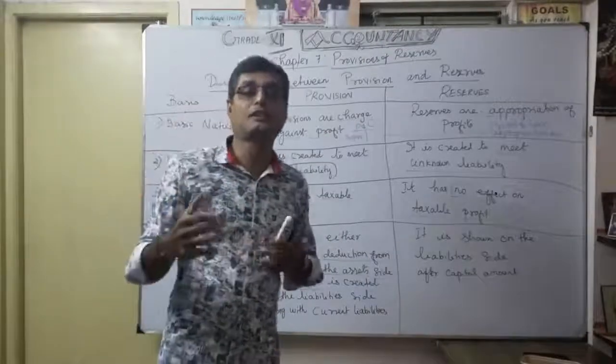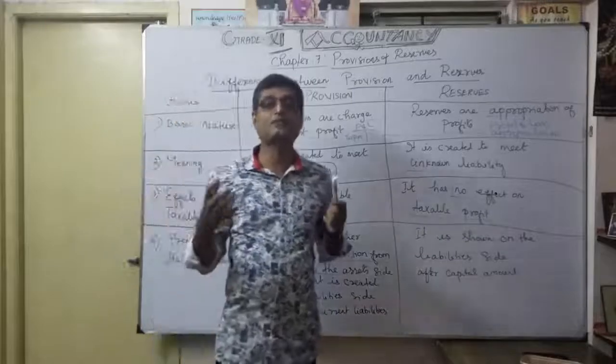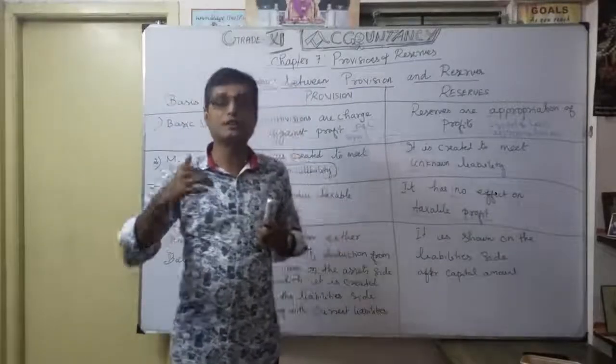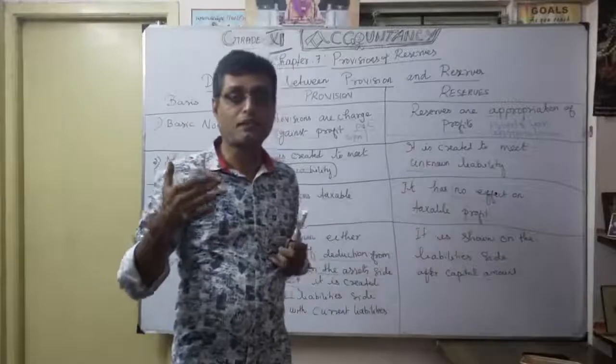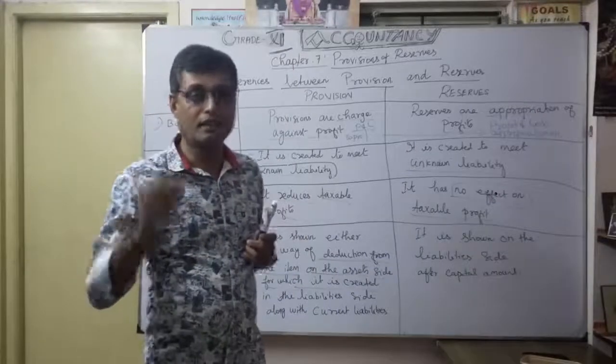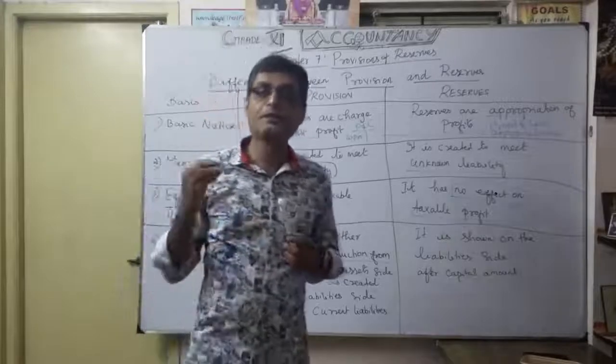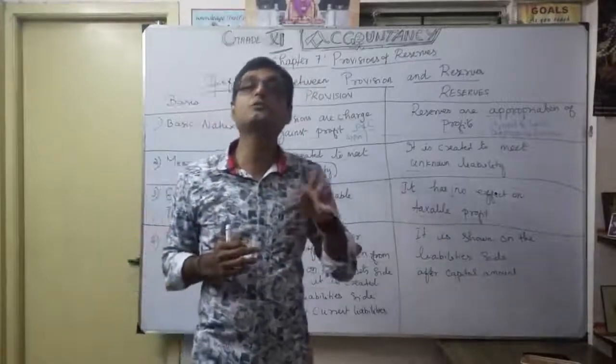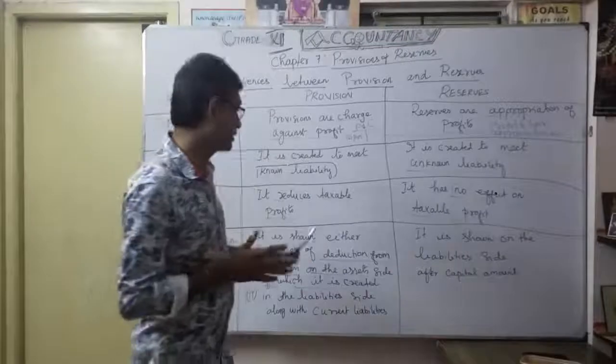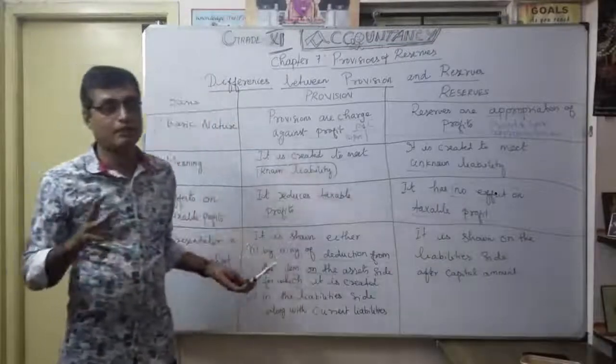Again, I repeat: provision for doubtful debts, and thereafter provision for discount on debtors. Two things you deduct on the asset side. That is very, very important.